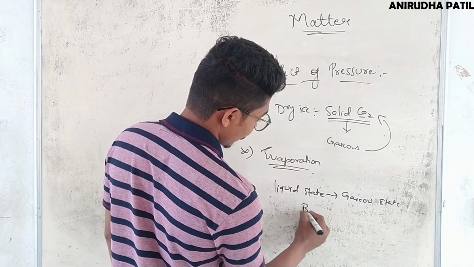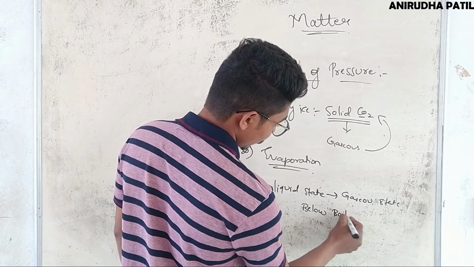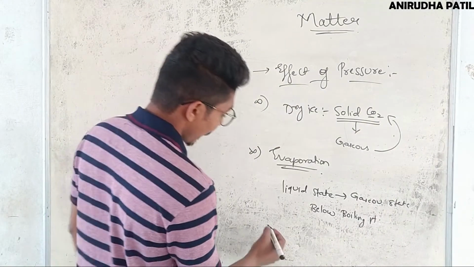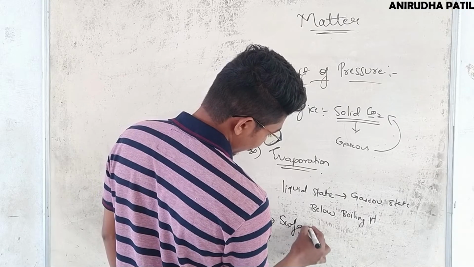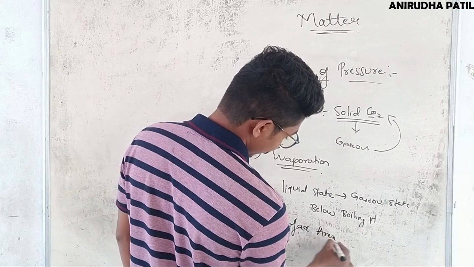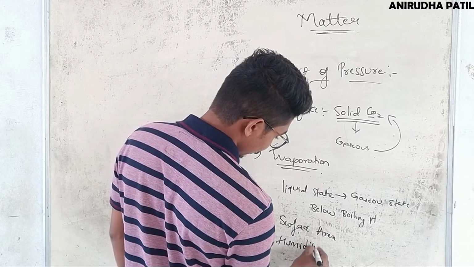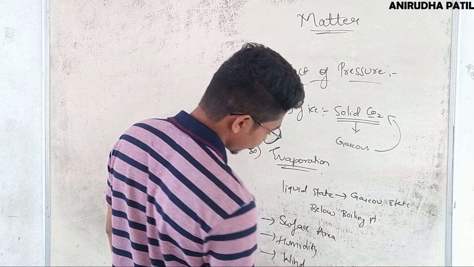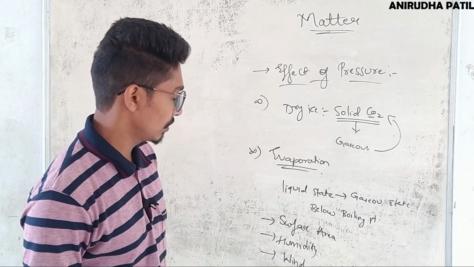Okay, that's very much necessary. The factors affecting evaporation are surface area, humidity, and wind, speed of wind. With the increase in speed of wind and surface area, evaporation increases.